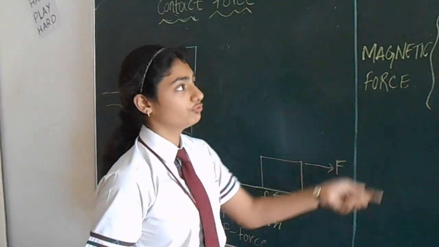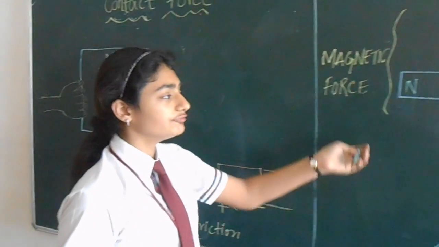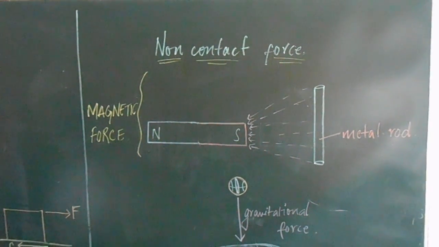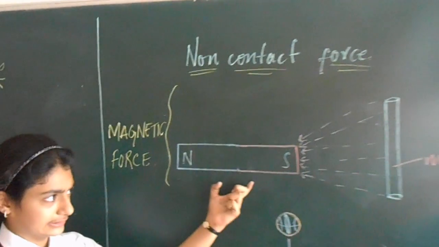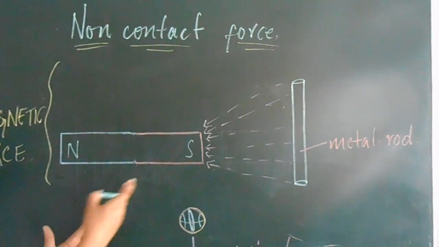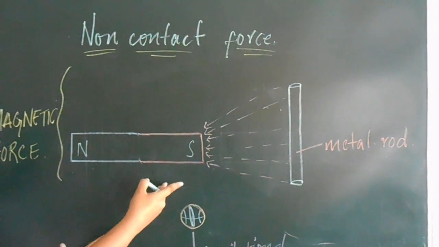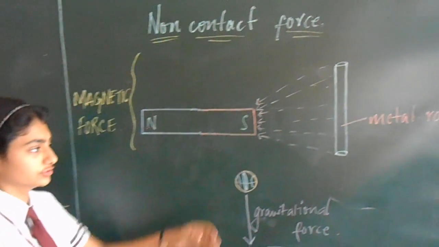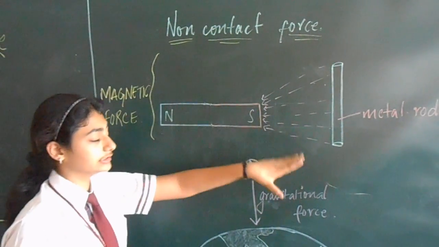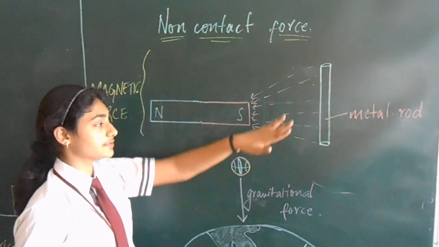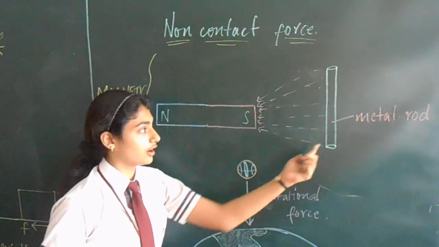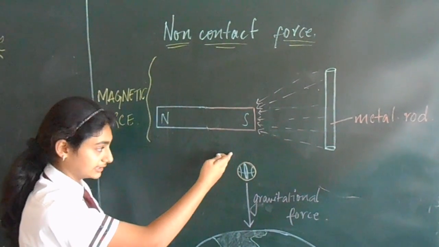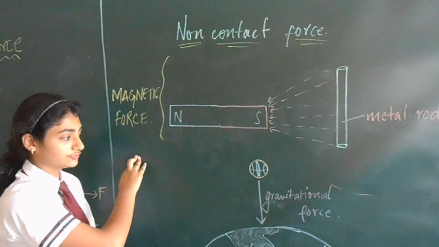Now we'll move to non-contact forces. The first type of non-contact force is the magnetic force. For example, here I have a magnet and I have a rod here. Is the rod touching the magnet or the magnet touching the rod? It's none of those, because the magnet is producing a magnetic field near the rod, which is attracting the rod towards the magnet. This is called magnetic force.